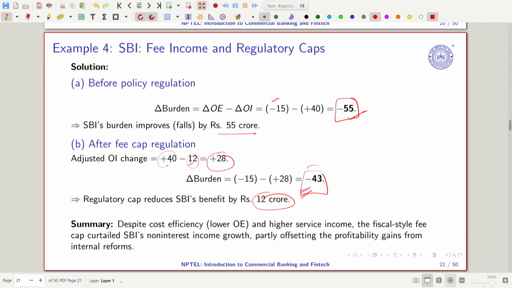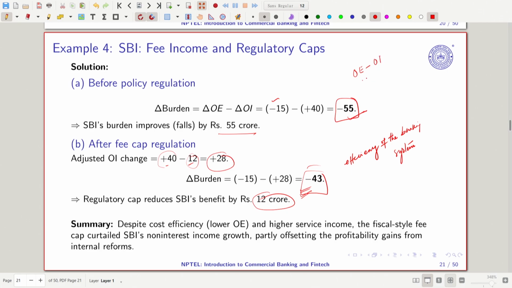Now you can see that non-interest income and non-interest expense play a very important role, and we can also visualize how it is impacting the bank. It basically talks about the efficiency of the banking system. How efficient is the bank? So burden is basically non-interest expense minus non-interest income.